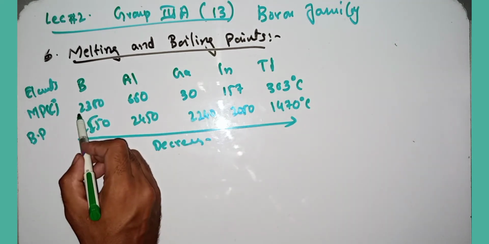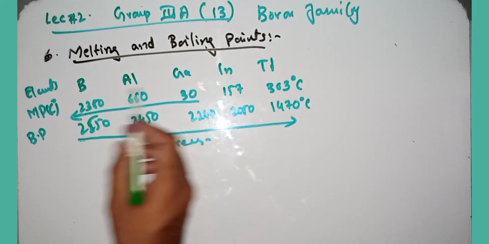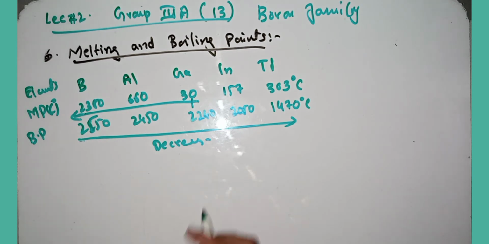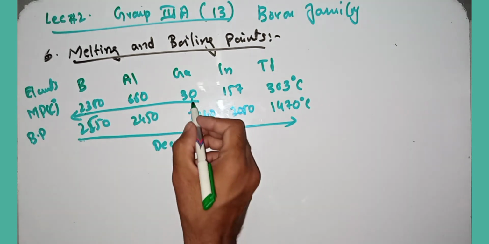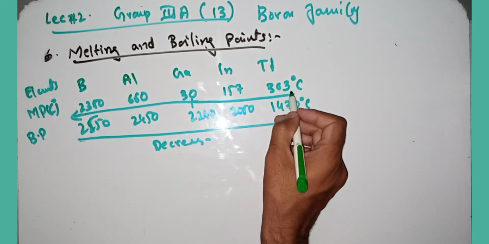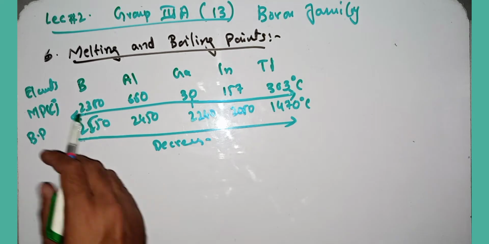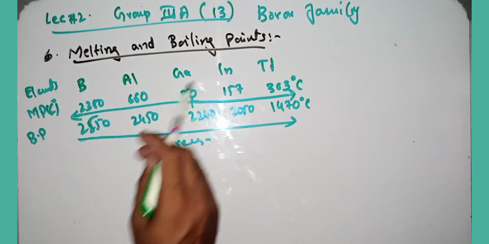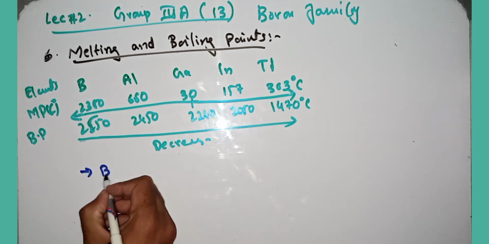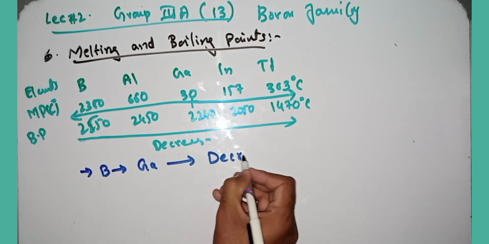From boron to gallium the melting point decreases.